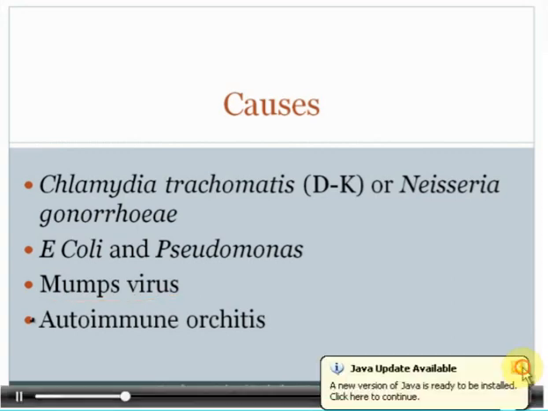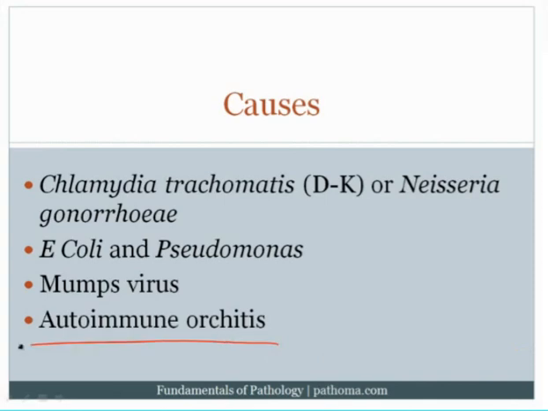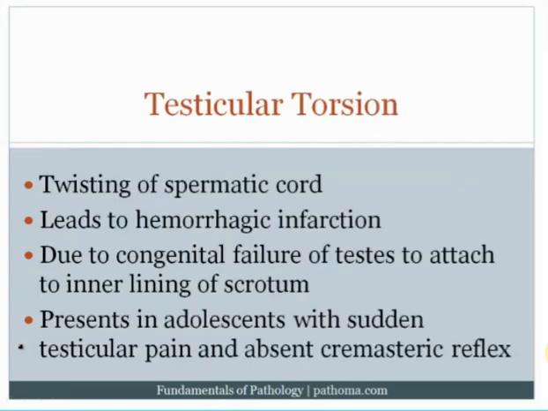And finally, you can get something called autoimmune orchitis, in which there's autoimmune destruction of the testicular tissue. And the classic hallmark of this is that you get granulomas that involve the tubules of the testicle. So granulomatous inflammation of the testicle, you think about 2 things. You think about TB, and you think about autoimmune orchitis. And of course, you can prove TB by doing an AFB stain and trying to find the acid-fast bacilli that would be indicative of TB. And also in TB, you often would see necrotizing granulomas, whereas in autoimmune orchitis, the granulomas would be non-necrotizing.